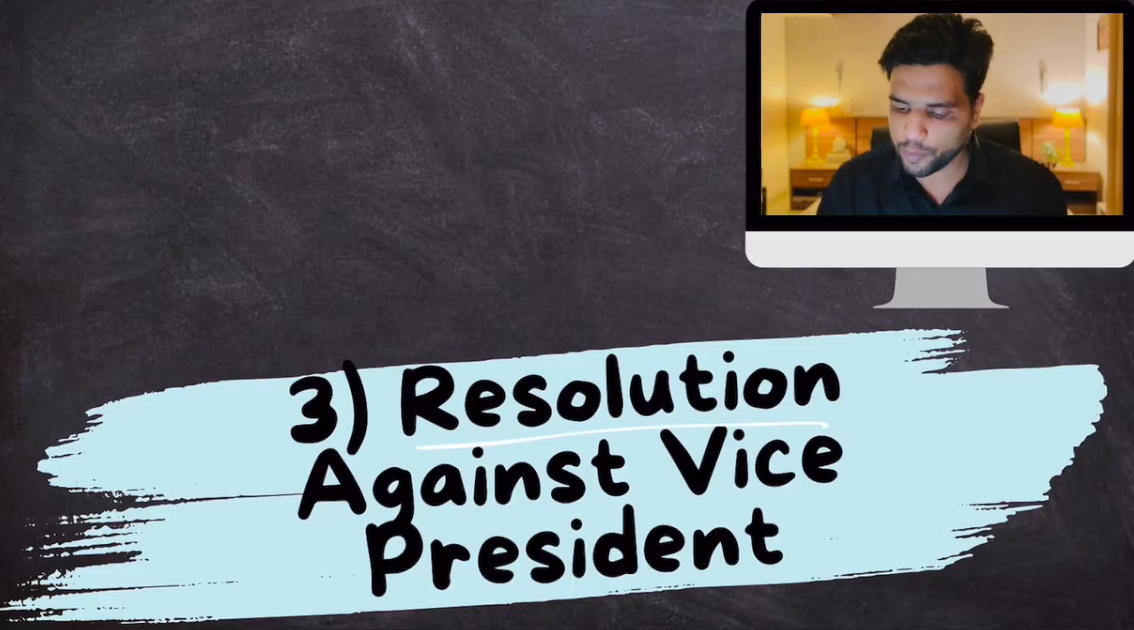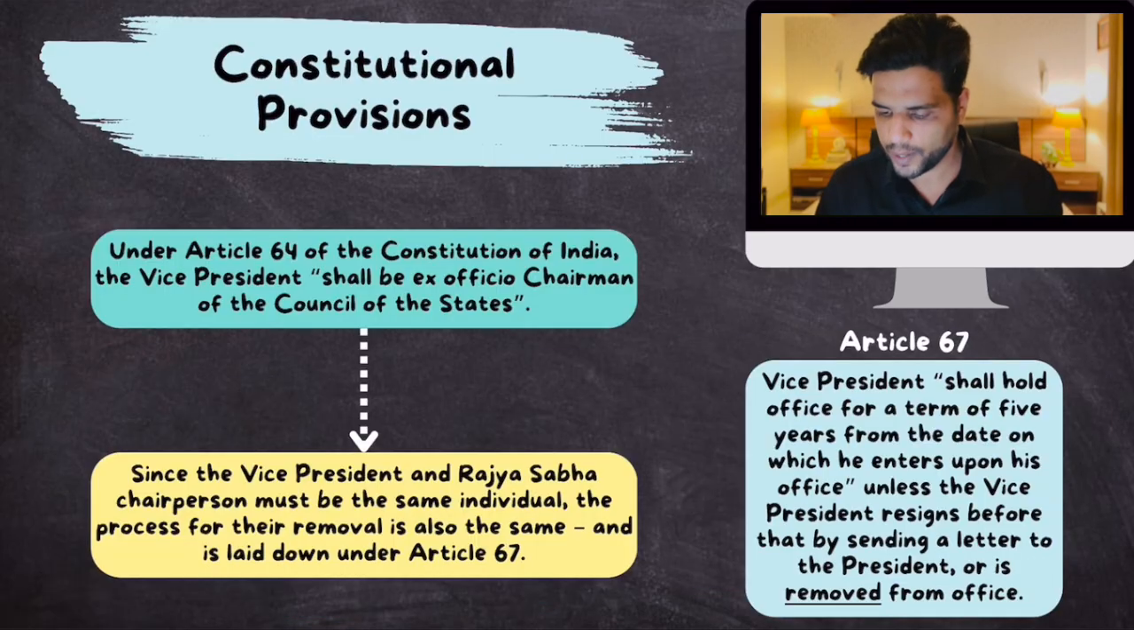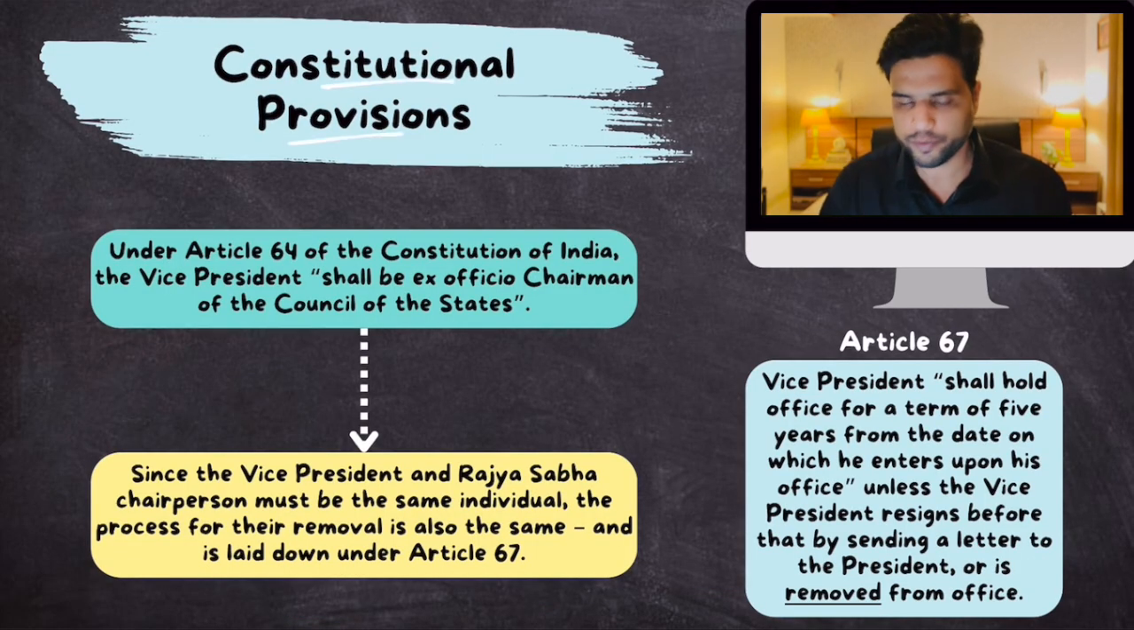We shouldn't be concerned with that. But we should know the procedure to remove Rajya Sabha chairman or vice president of India, because a static MCQ can be asked from this. Okay, so let's talk about that. So, resolution for removal of vice president. Okay, so what is the constitutional provision?